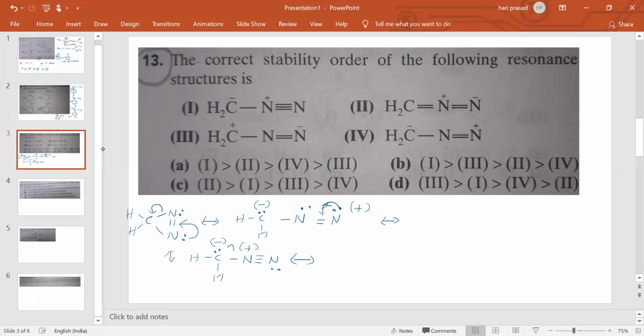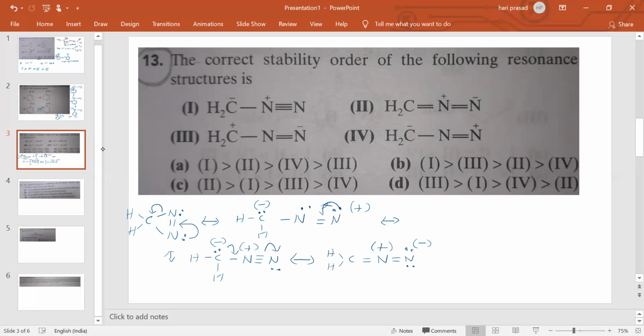For the next resonance structure, this lone pair shifts as a pi bond. Therefore, CH2 double bond N, while this pi bond has to convert into a lone pair. So here two lone pairs, here a negative charge, and for nitrogen a positive charge. This is the resonance structure we have written.